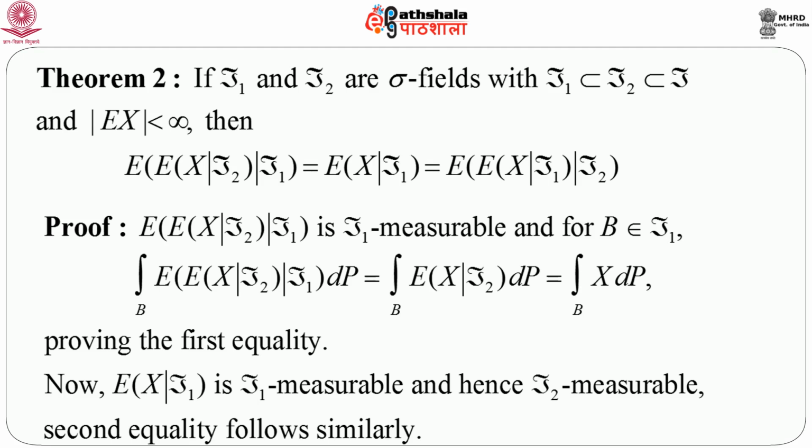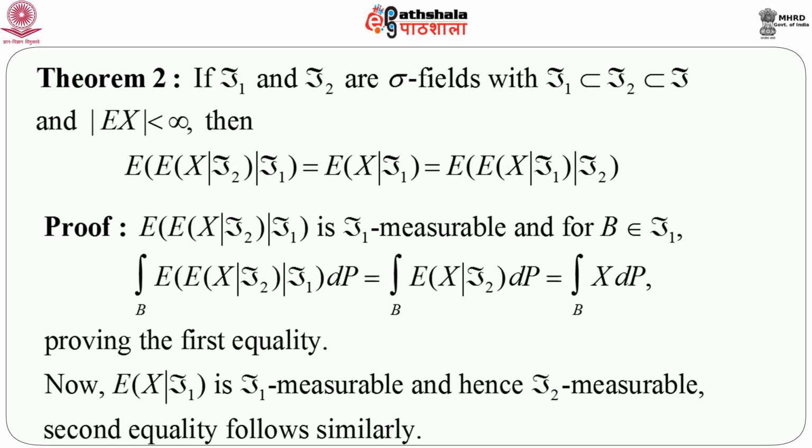Then expectation of x given script f2, given script f1, that means first take the conditional expectation of x conditioning on script f2, and then take another conditional expectation conditioning on another sigma field script f1, is equal to expectation of x given script f1.